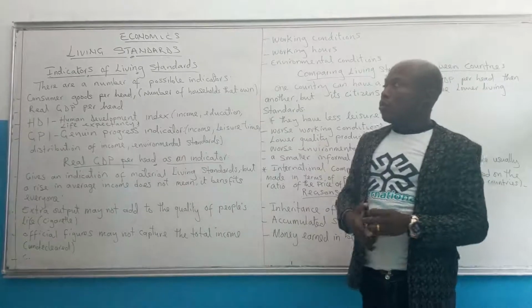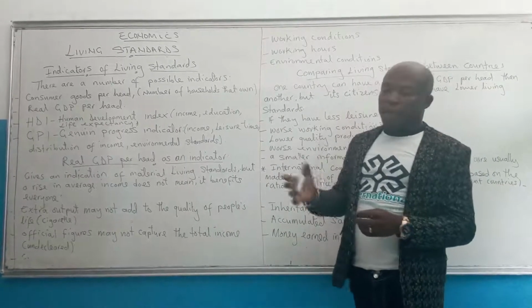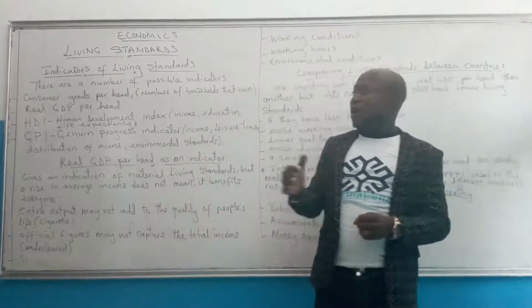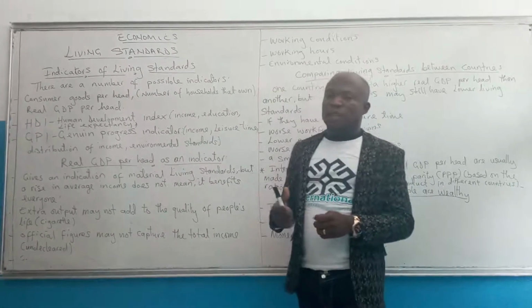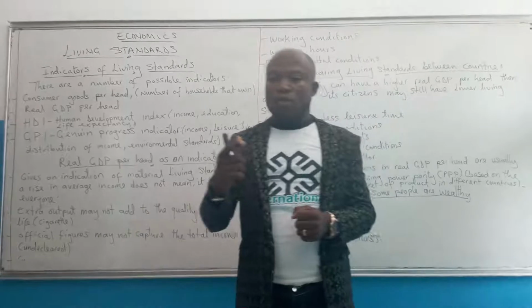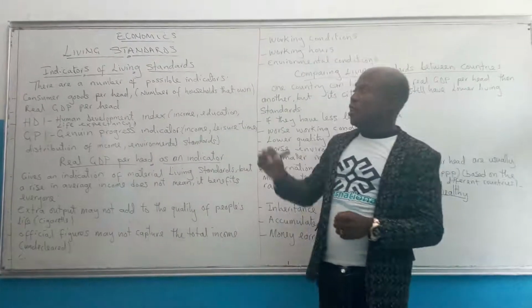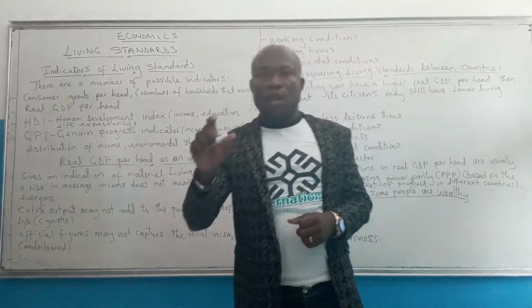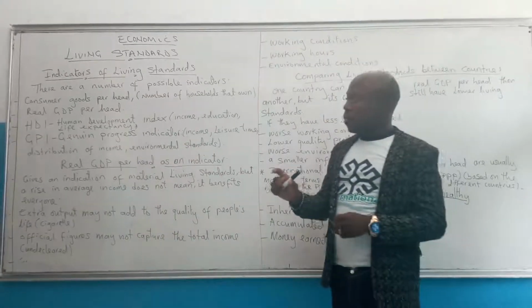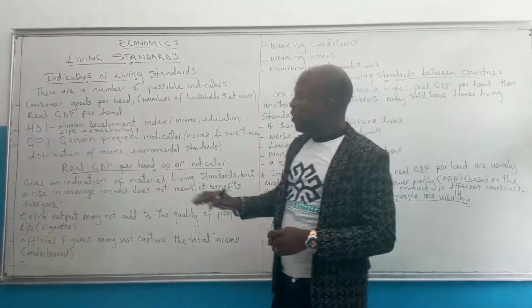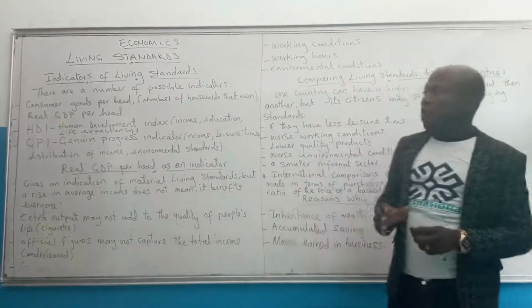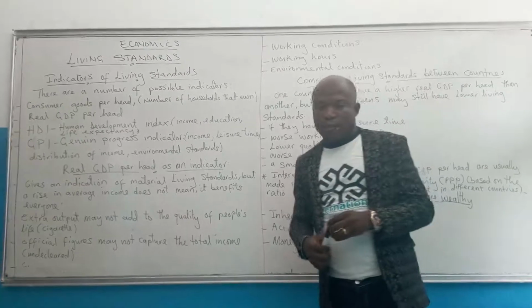Another indicator could be real GDP per head. What is real GDP per head? Real GDP per head simply means the GDP that has been adjusted to remove the effect of inflation, that is, measurement in purchasing power.